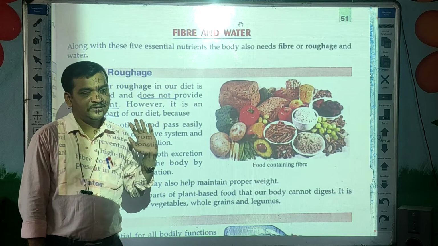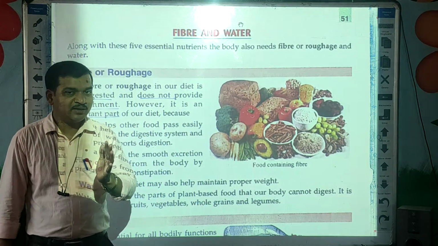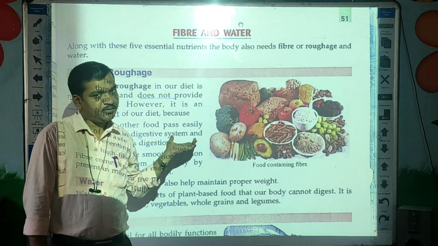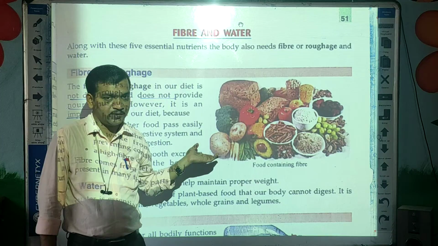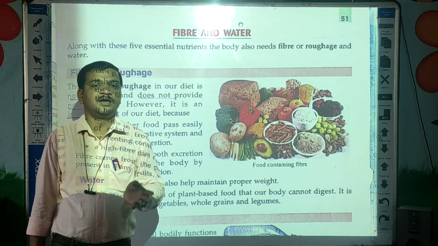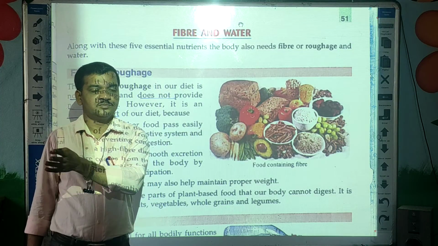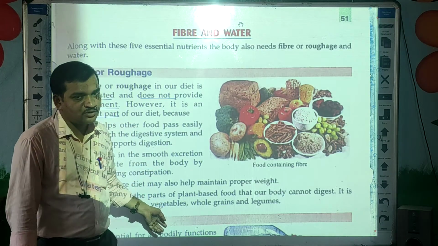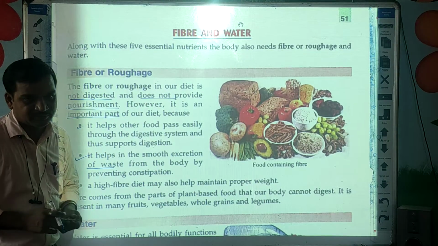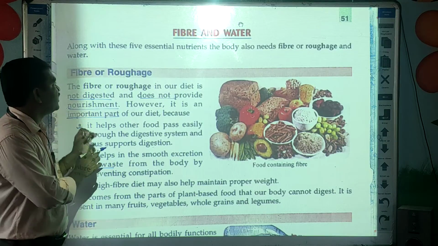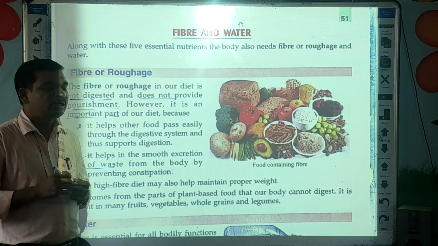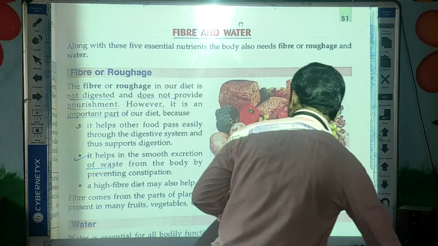Just keep in mind that roughage does not provide any nutrients, even though it is very important in our body. So what is the function of roughage? It helps in the removal of undigested food from our body. And the sources of roughage are fruits, vegetables, whole grains and legumes. So this is the small information about roughage or fiber. Now we will go to the next part, that is water.